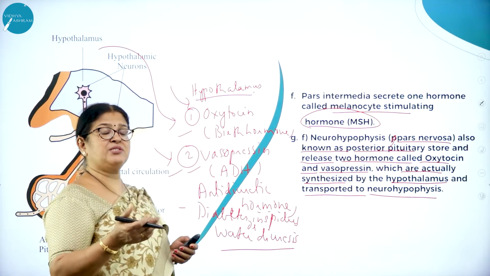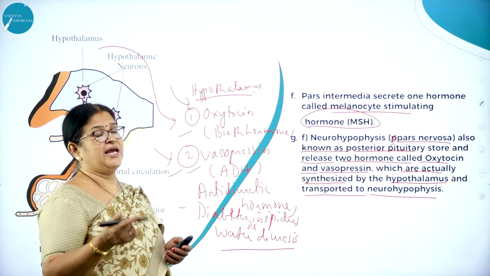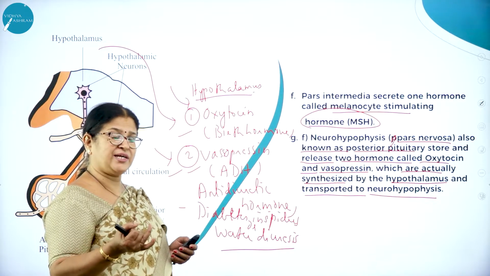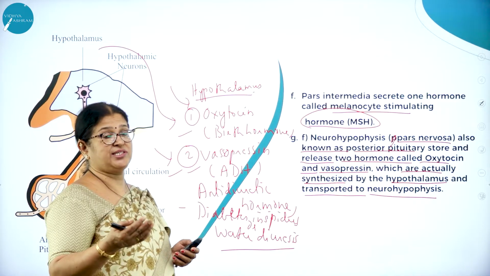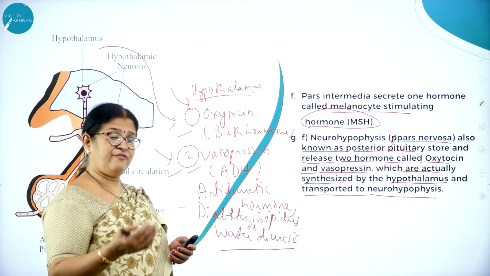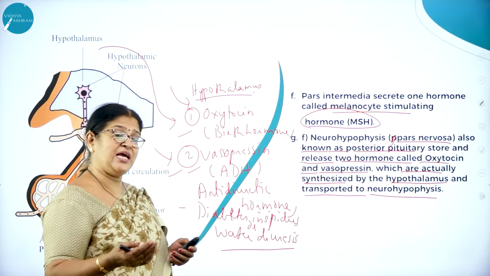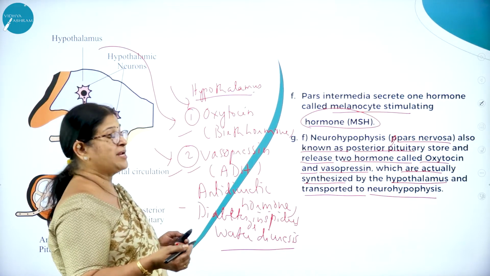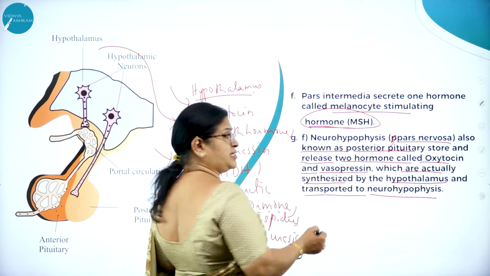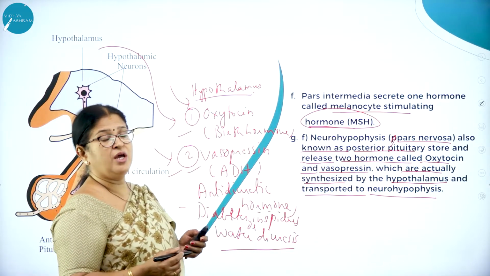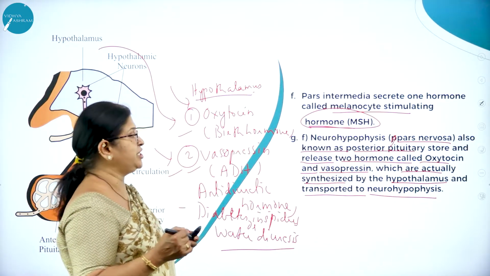And pars distalis produces hormones of its own kind like GH, growth hormone, prolactin, PRL, then ACTH, adrenocorticotrophic hormone, FSH, follicle stimulating hormone, and LH, luteinizing hormone. But pars intermedia secretes a hormone called MSH, that is melanocyte stimulating hormone, which regulates skin pigmentation in humans.